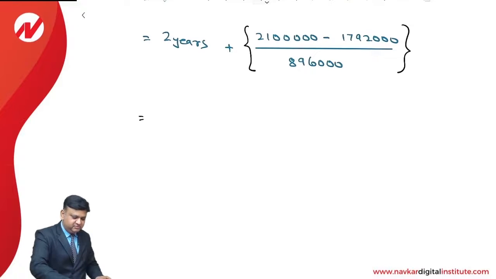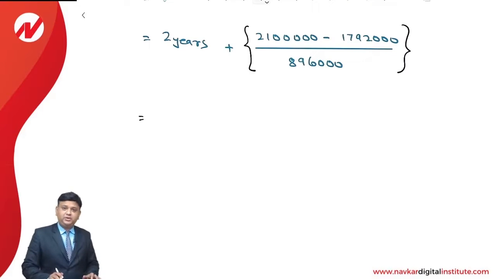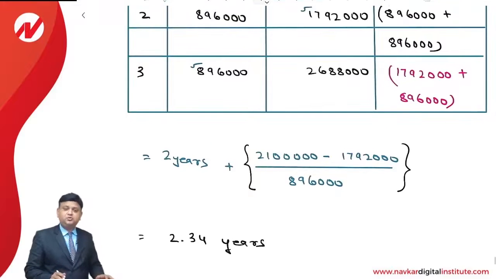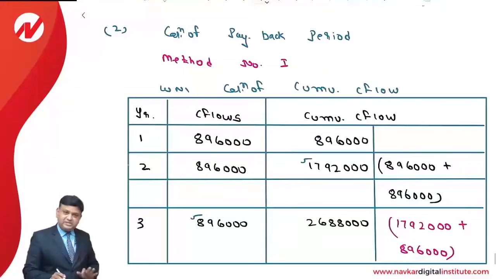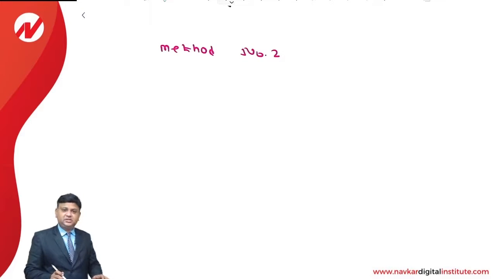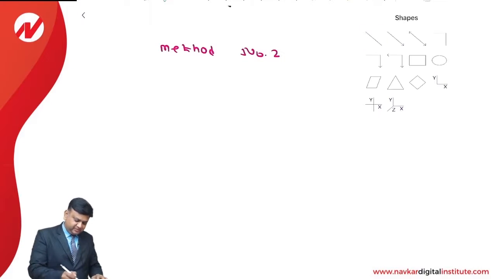So 21 lakhs minus 17,92,000 comes to 3,08,000, divided by 8,96,000, so 0.34375. So it is 2.34 years is the time period in which we are able to recover the investment. That is the way the payback period can be calculated. Dear students, in this question method number 2 is possible because yearly the cash flow is the same. Otherwise, every time it is not possible.